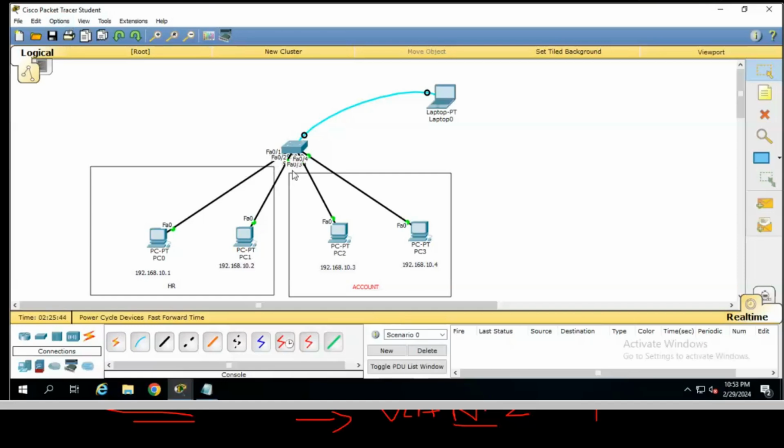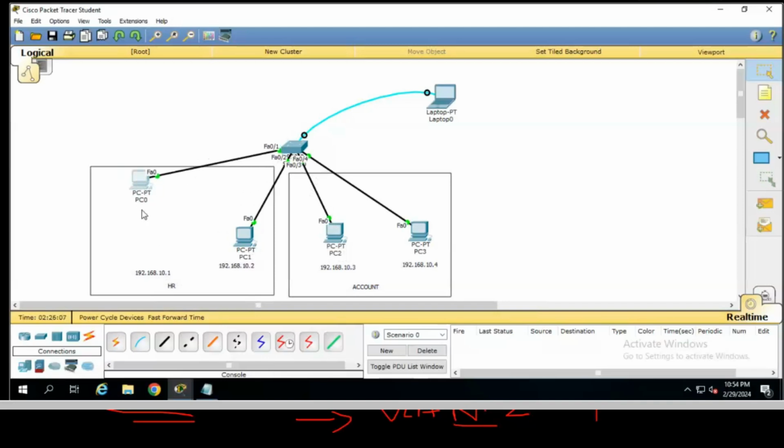If you are not able to see the port, suppose in my third PC there is 03 and 04 available. So which number is for this port? How can we identify it? Just click on the PC and try to drag, and you can see which number is dragged.